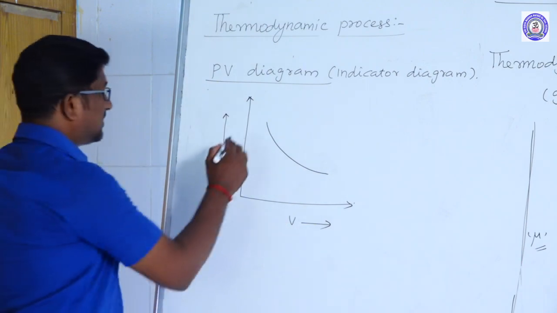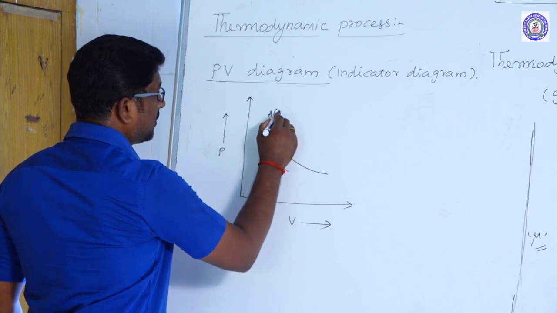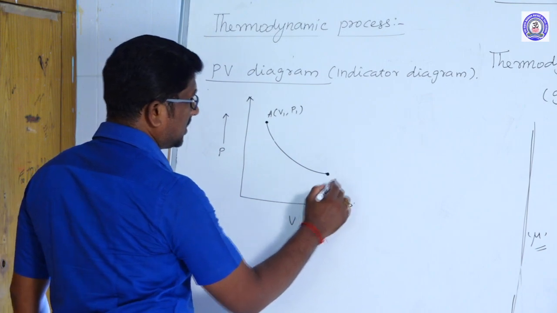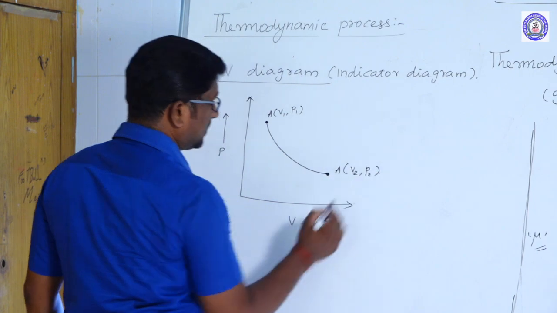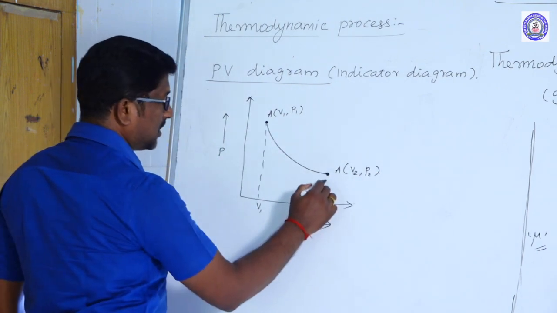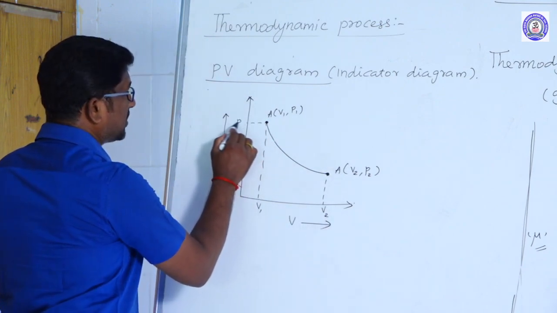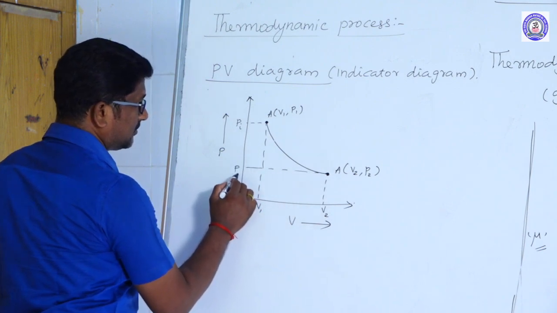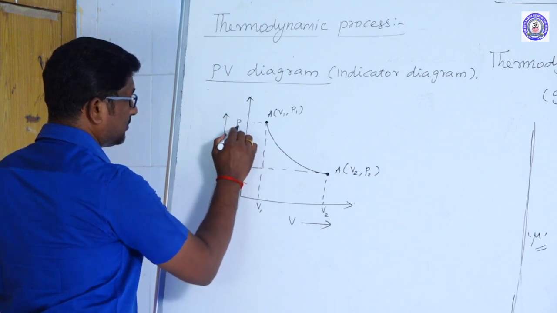This is the initial state A of (V1, P1), and this is the final state A of (V2, P2). This is the initial volume and the final volume, the initial pressure P1 and the final pressure P2.